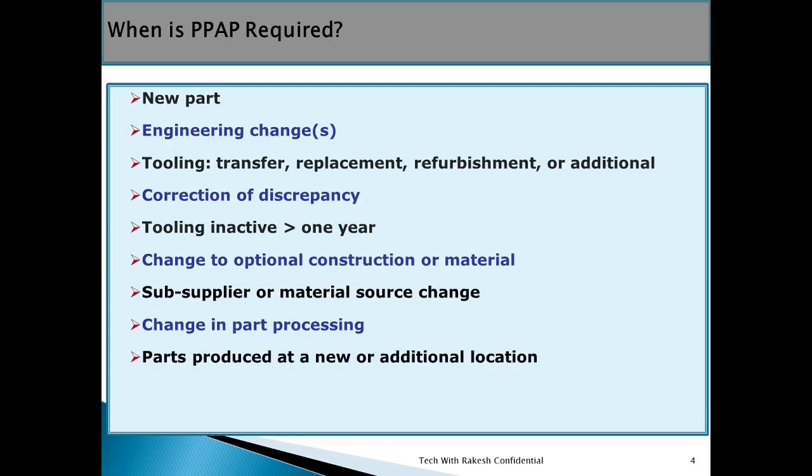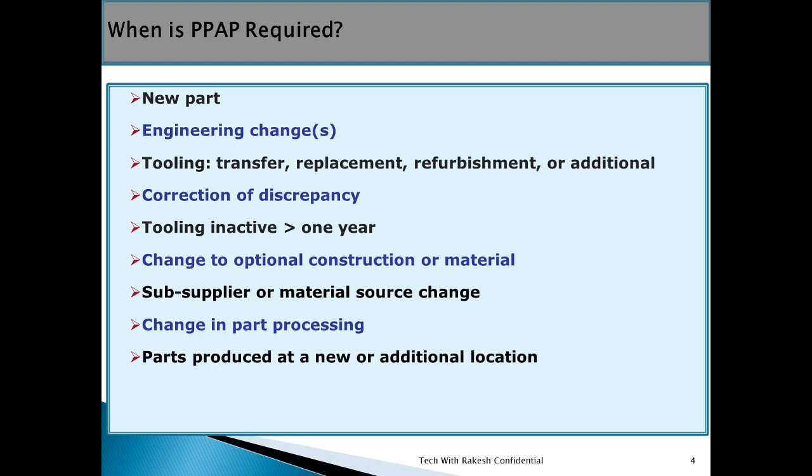When is PPAP required? When you are going for new product production, then you have to submit the PPAP to the customer. Engineering changes: when you are going to change some engineering design in a previous design, you have to take approval from the customer, then you have to submit the PPAP.